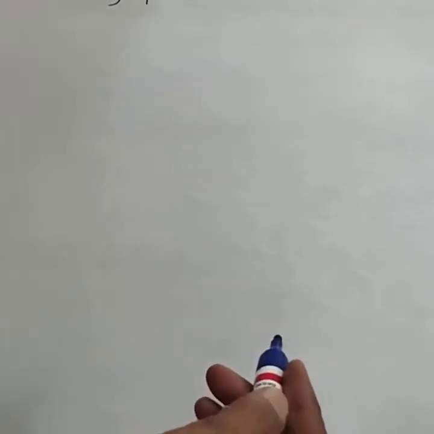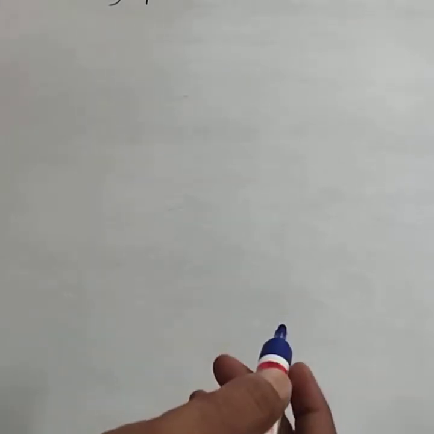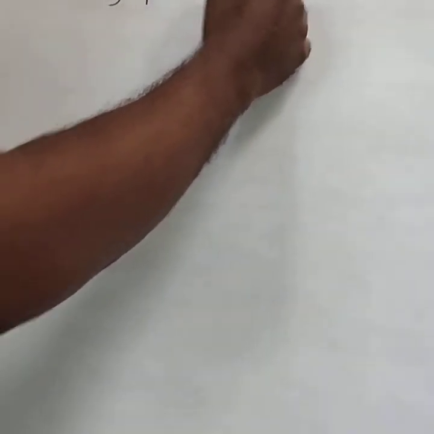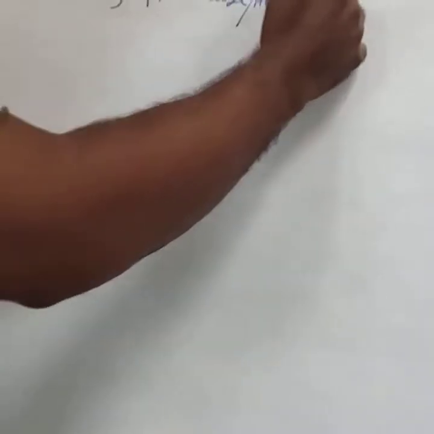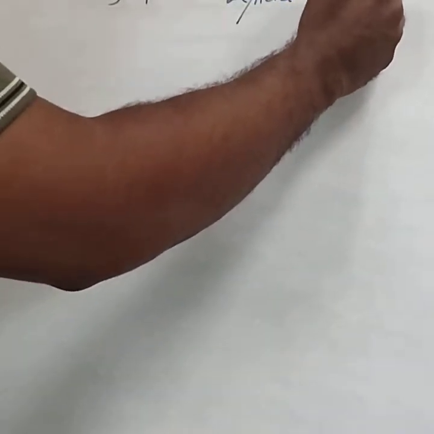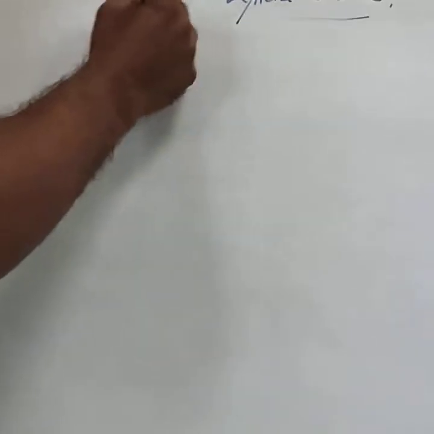Hello students, in the last class we considered the special methods for the preparation of aldehydes. In this class we will consider the special methods for the preparation of ketones. The first method is from acyl chloride, or acid chloride.